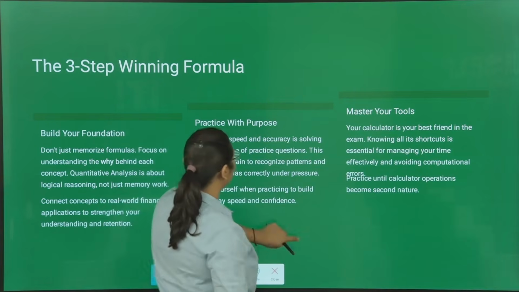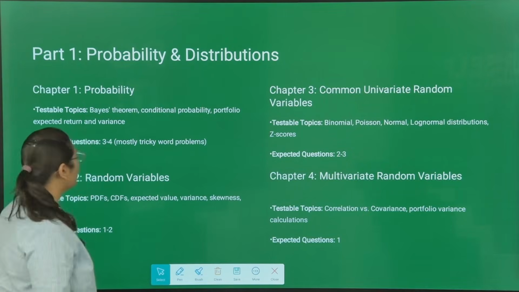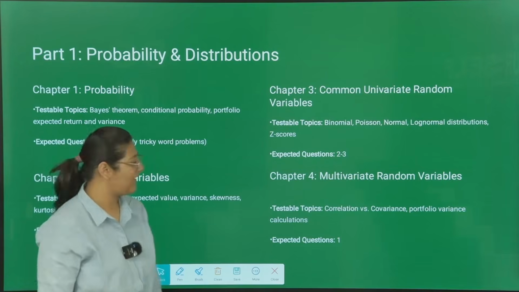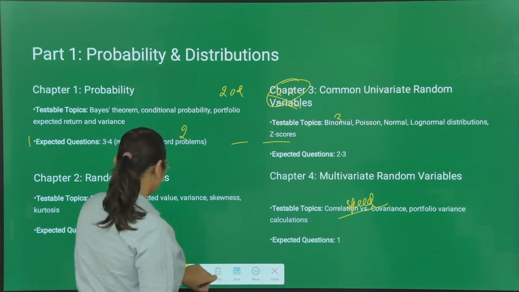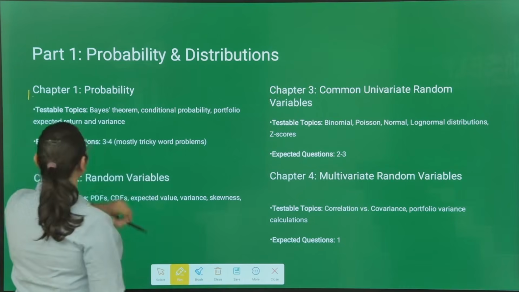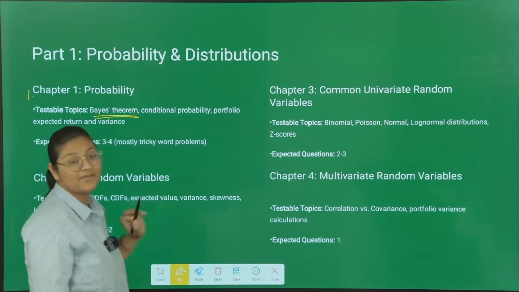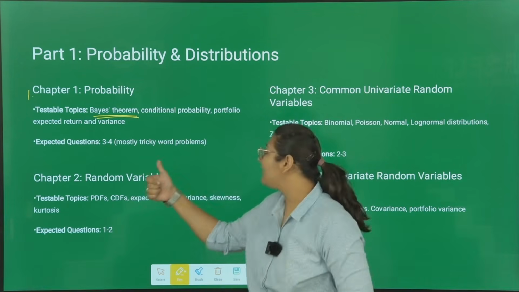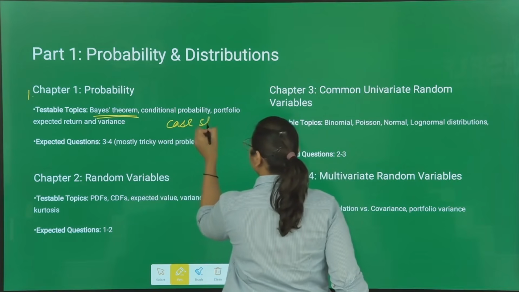Then after that, let us discuss the chapter by chapter important topics which they will ask in the exam. The first chapter which you will do is probability. From probability, they can test you on Bayes theorem. Bayes theorem is very important. Make sure you are doing all the case studies from Bayes theorem.